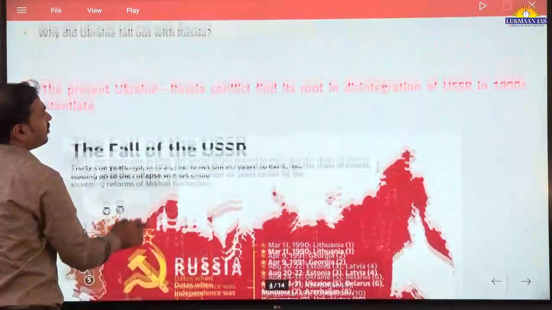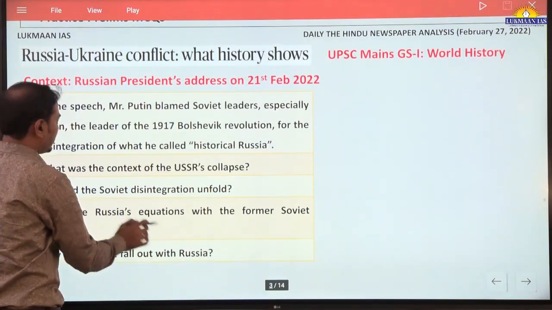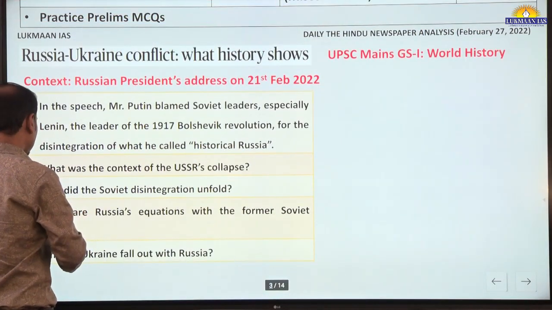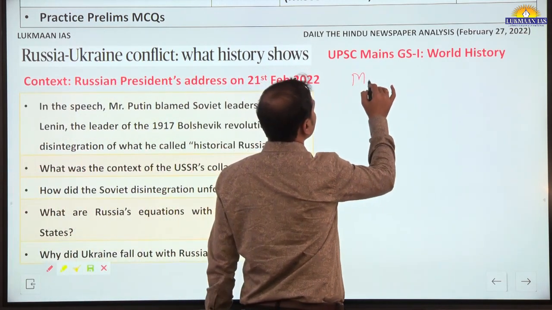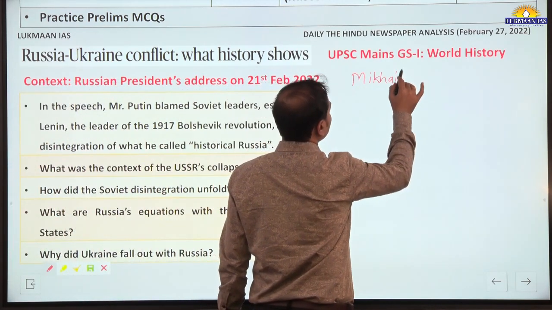Now coming back, further developments: Mikhail Gorbachev was the president at that time.